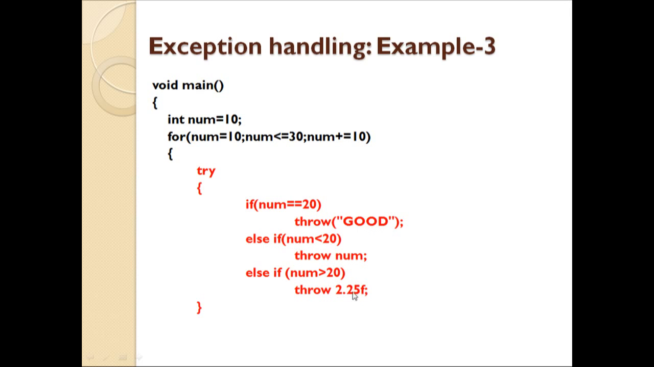This f indicates that the number is of float type, because we can get the decimal point in float as well as in double. So in order to make the compiler understand the number is of float type, we have used this suffix f at the end of the number.